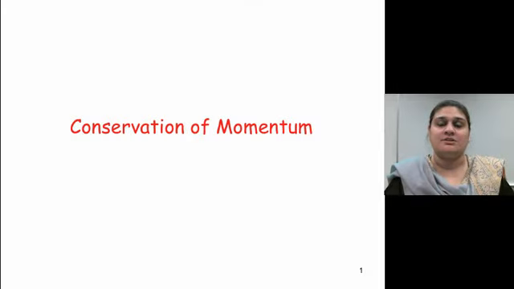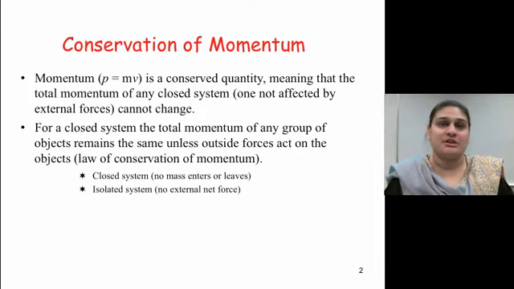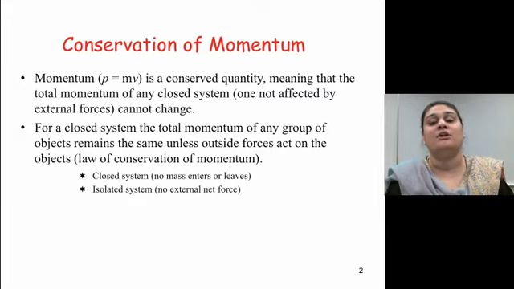So we talked about the conservation of momentum before. Now let's talk about it in a little bit more detail. So what is conservation of momentum? Momentum is a conserved quantity, and what that means is that the total momentum of any closed system, and a closed system is one that's not affected by external forces, cannot change. For a closed system, the total momentum of any group of objects remains the same unless an outside force acts on the object, and that is called the law of conservation of momentum.